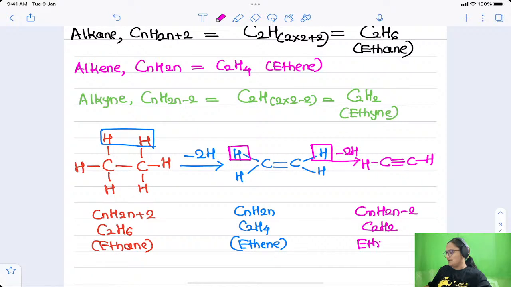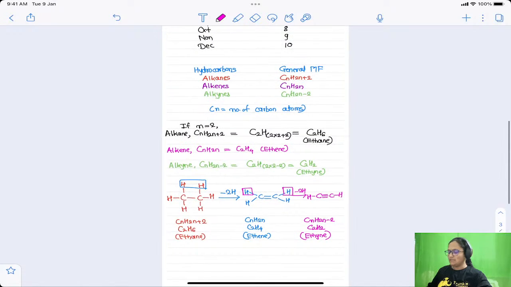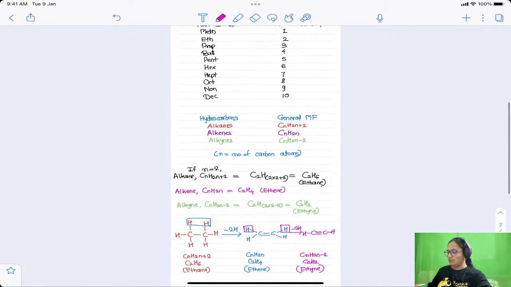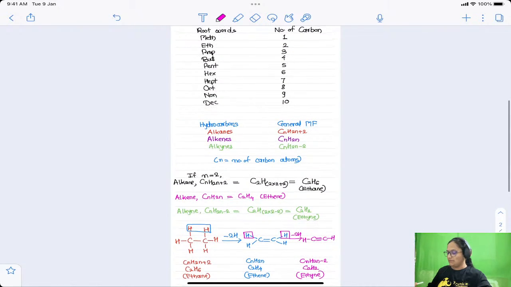So you can see in the formula, from alkane to alkene there is a difference of 2 hydrogens, and from alkene to alkyne there is a difference of 2 hydrogens, right? These are some basic things needed to understand this homologous series. You can take a screenshot of this page first of all, and then we will actually start writing the homologous series. Take a screenshot.